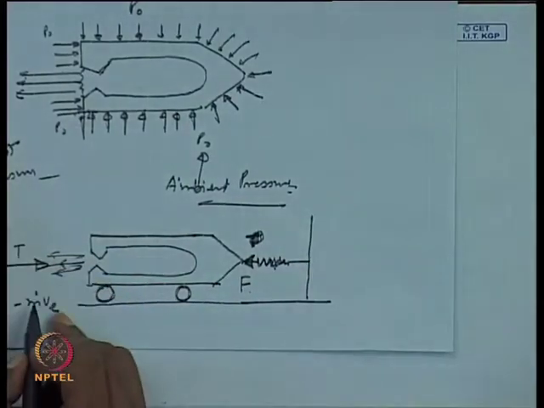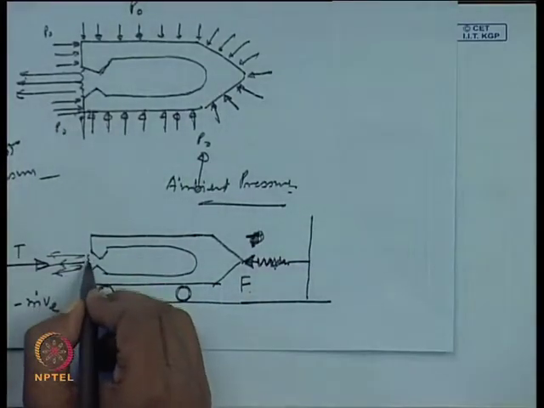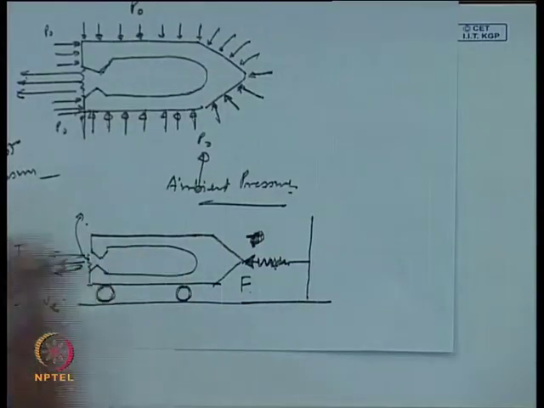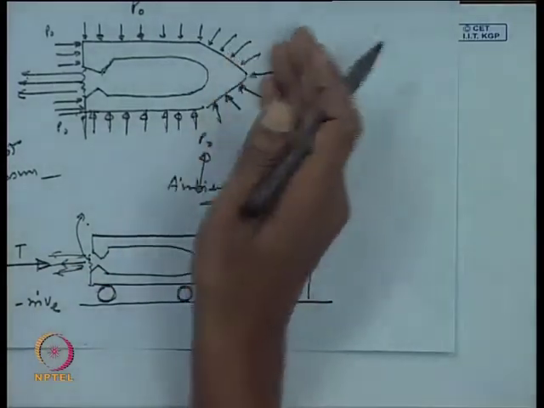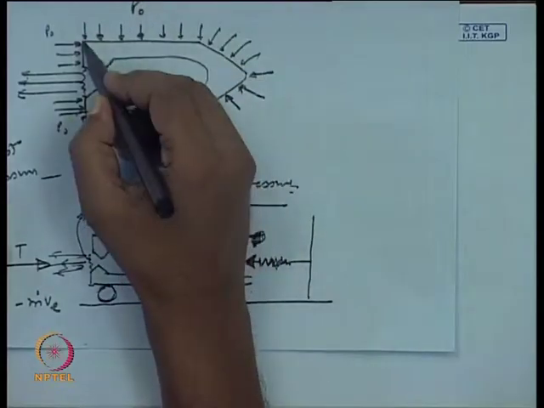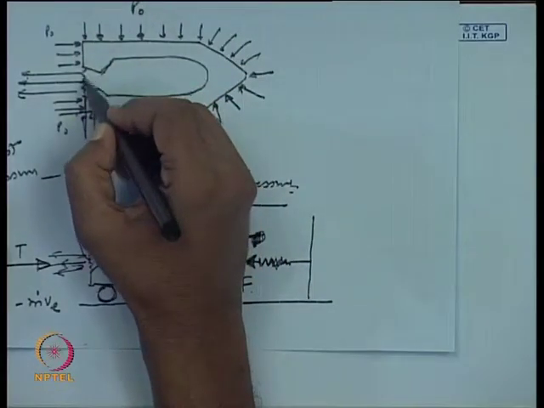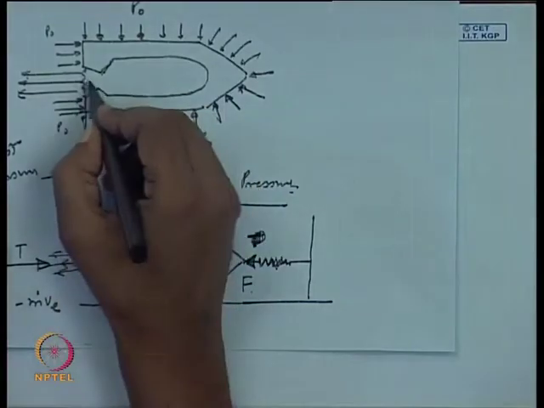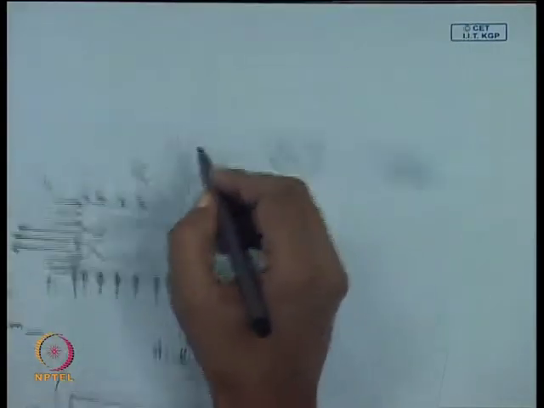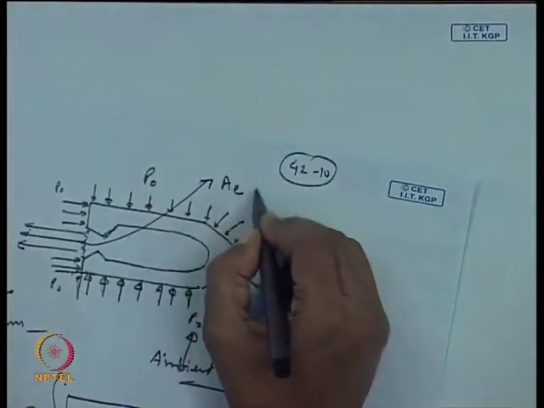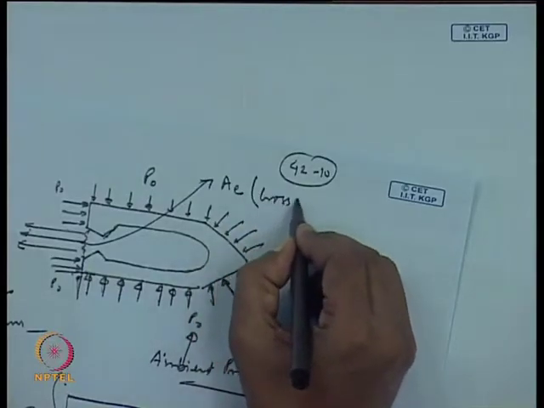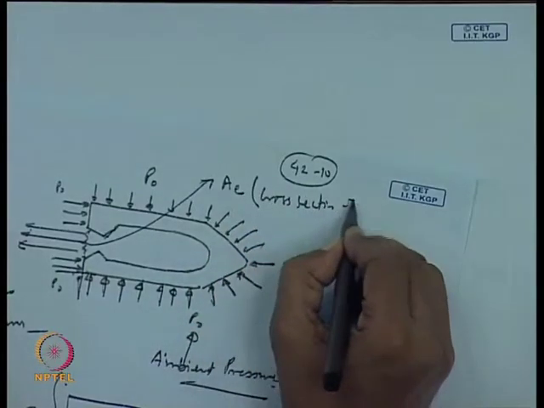Besides, the pressure difference will be pushing it on that side. The P 0 is acting from this side and you can consider the cross section of the exhaust to be A e.